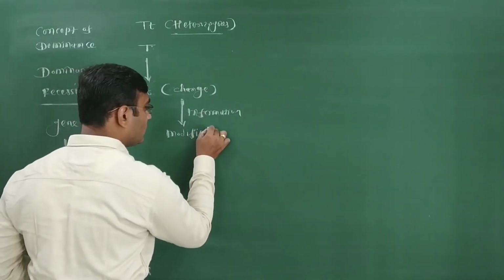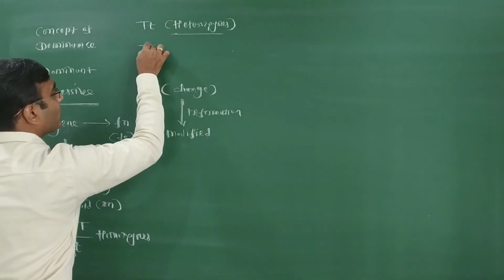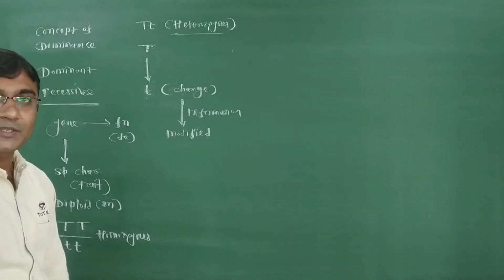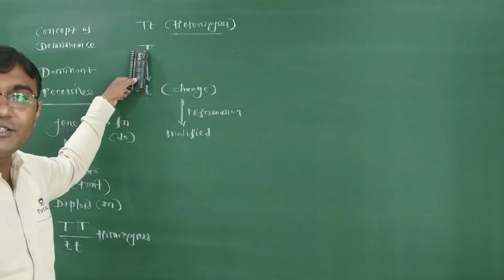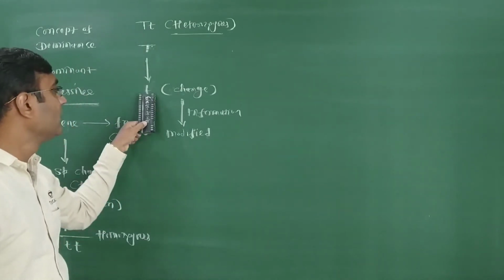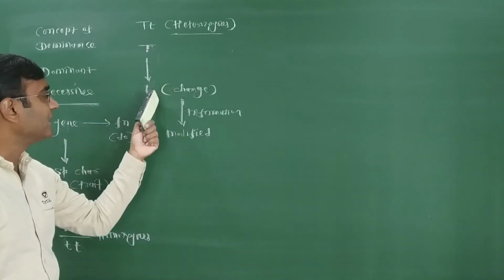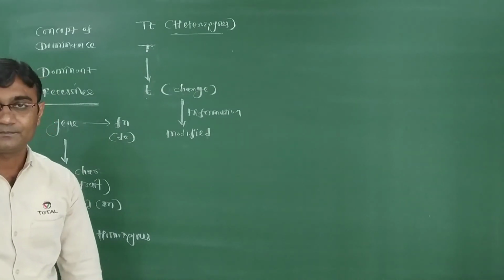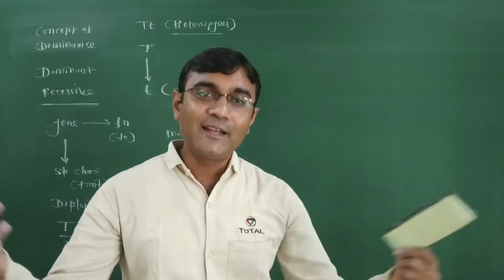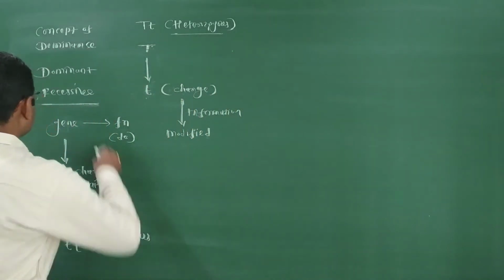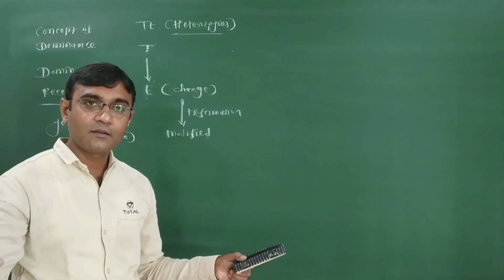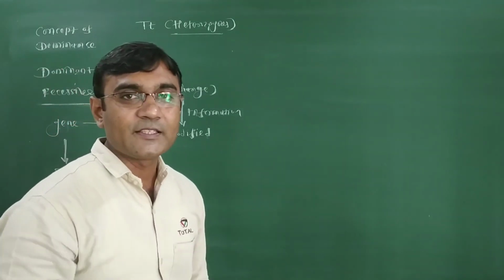So two categories of information can exist: one real information coming from the capital T, and other modified information. So that is unchanging and this is changing. This is the unmodified gene, that is the modified gene. This is the normal gene and this is the altered gene. Now, when both genes express themselves, at that time we can conclude which is dominant and which is recessive. We just take the example of capital T and small t.